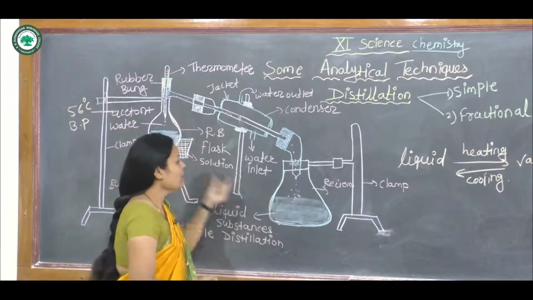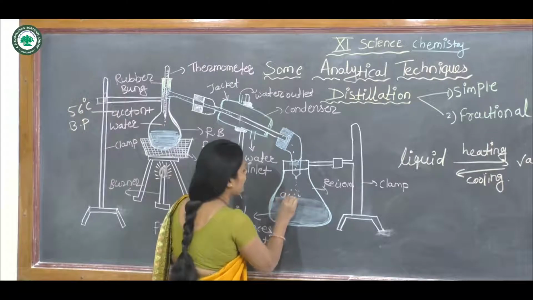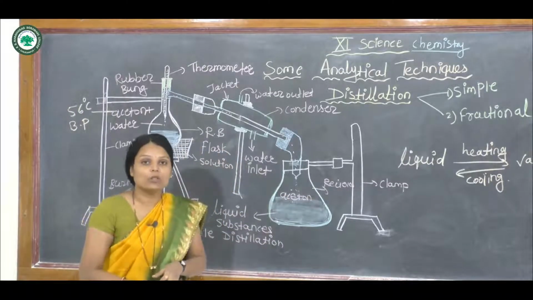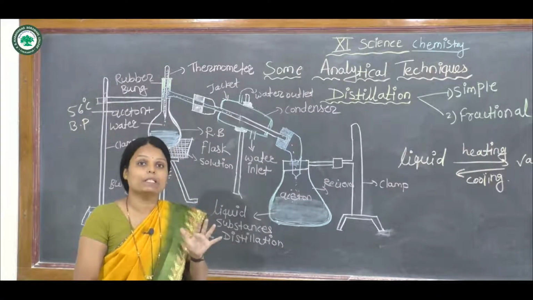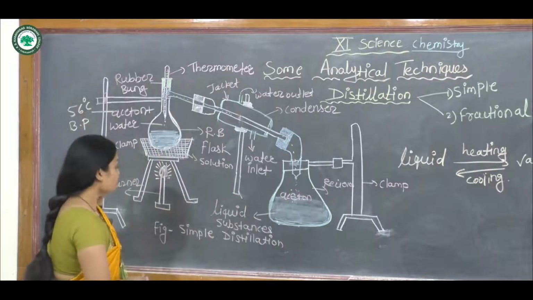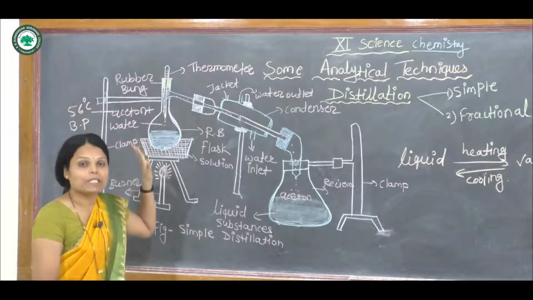In that receiver the acetone is collected first. Why is acetone collected first? Because its boiling point is 56 degrees centigrade, so we collect the first sample, acetone, at 56 degrees centigrade.